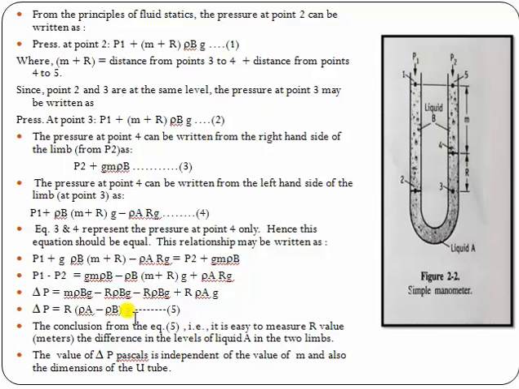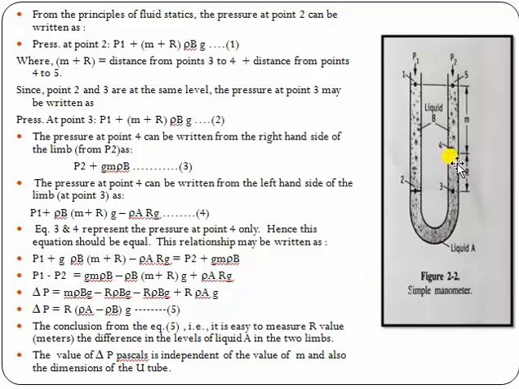We conclude that it is easy to measure the R value in meters, the difference in the level of liquid A in the two limbs. From this pressure you can determine the length in meters with the help of this equation. You can calculate the pressure and measure the height.